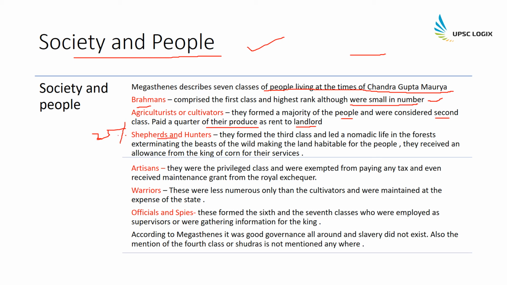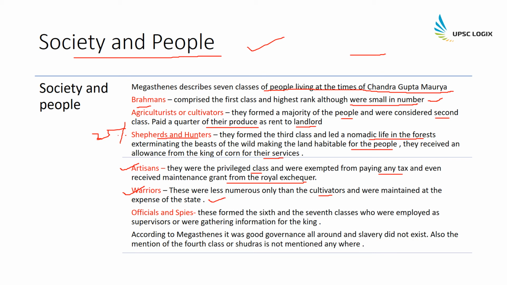Then the third class was shepherds and hunters, and they led a nomadic life in the forest, killing beasts and wildlife and making land habitable for the people, and they received an allowance from the king in the form of corn for their services. Then came the artisans, and as we know, artisans had a separate board for them, and it was a privileged class, and they were exempted from paying any form of tax and even received a maintenance grant from the royal exchequer. Then came the warriors, and these were also a huge number, although less than the cultivators, and they were also maintained at the expense of the state.